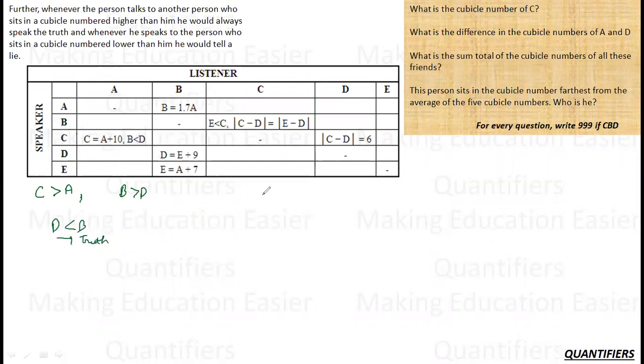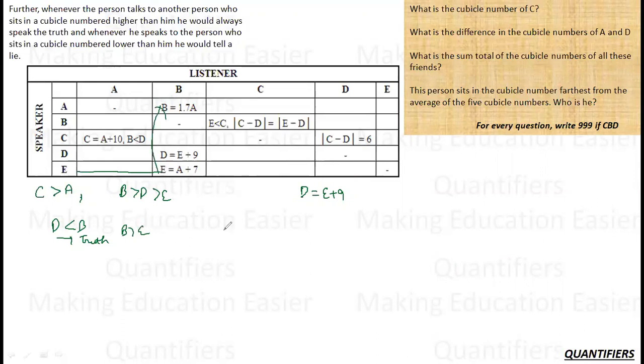D is saying that I am greater than E by 9. D is equal to E plus 9. And it is a true statement. It is again a truth statement, which means that D is greater than E. Not only is greater, I also know that he is greater than E by 9. Now B is greater than D, D is greater than E, which means that B is also greater than E. Which means the statement that E made to B was also correct.